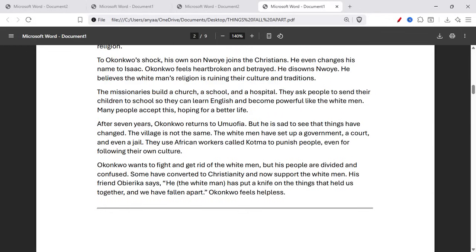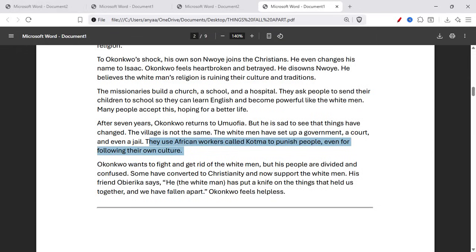After 7 years, Okonkwo returns to Umuofia, but he is sad to see that things have changed. The village is not the same. The white men have set up a government, a court, and even a jail. They use African workers called court messengers to punish people even for following their own culture.